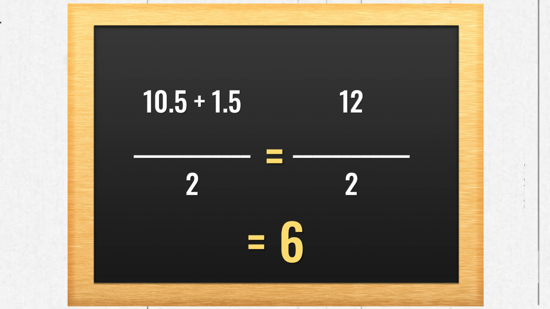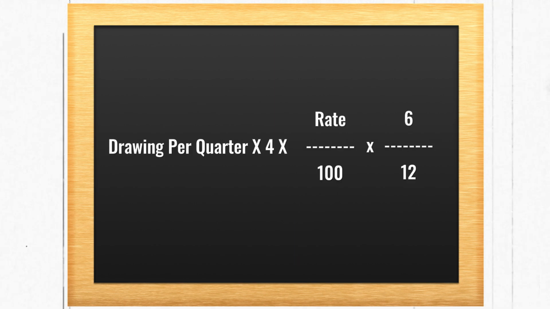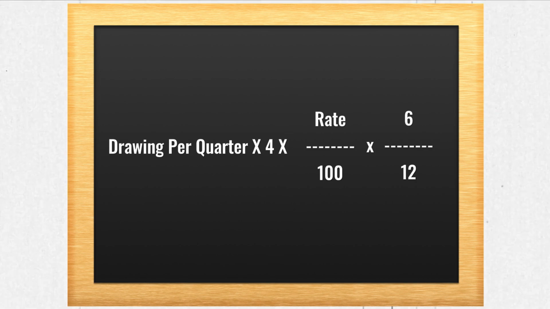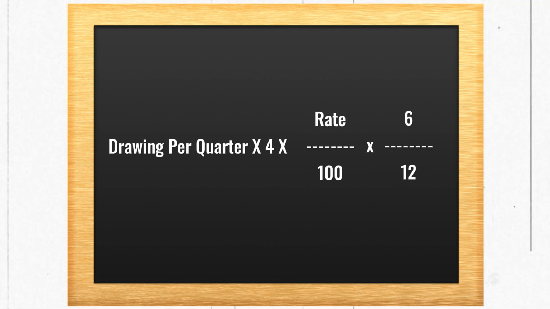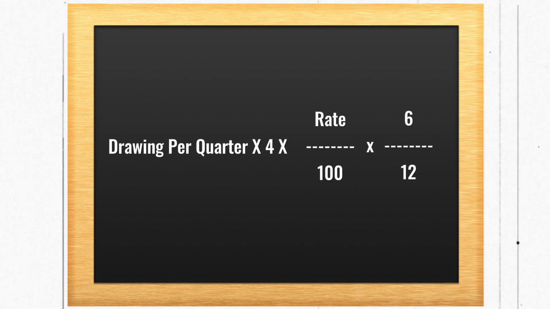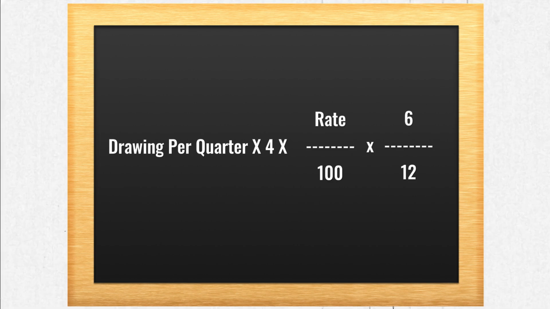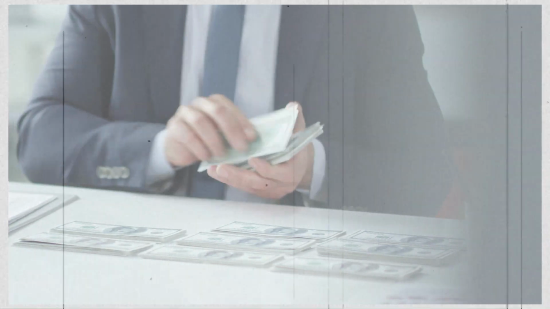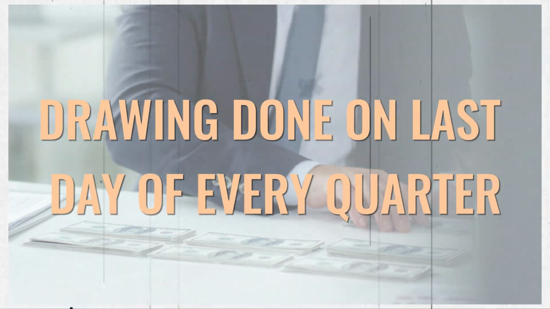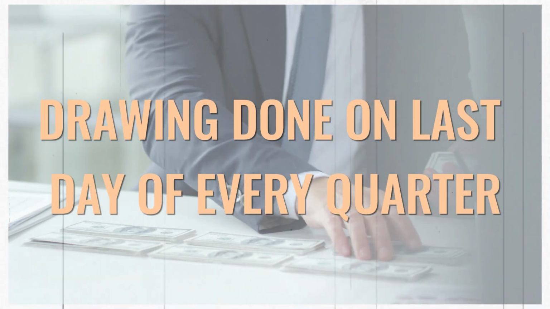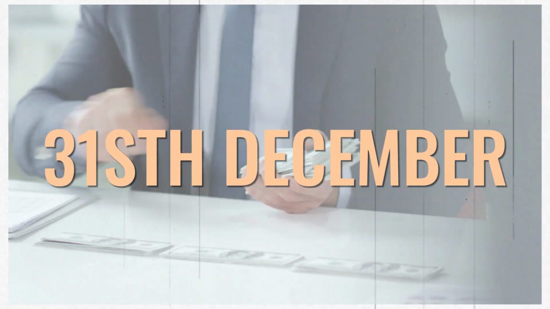Now the formula has become drawings per quarter multiplied by 4 multiplied by rate upon 100 multiplied by 6 upon 12. Okay, if this is very much clear to you. So now let's move on to the last one, that is, if the partner is withdrawing the amount, or he is making the drawings on the last day of the quarter. So what shall be the last day of the quarter? The last day of the first quarter will be on 30th of June, 30th of September, 31st of December, and the last 31st of March.